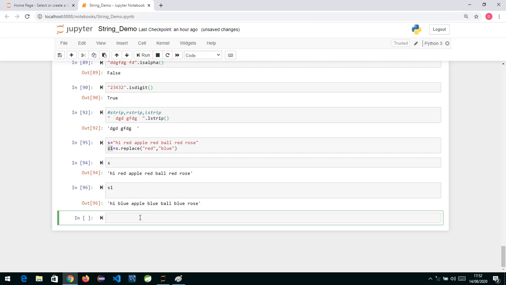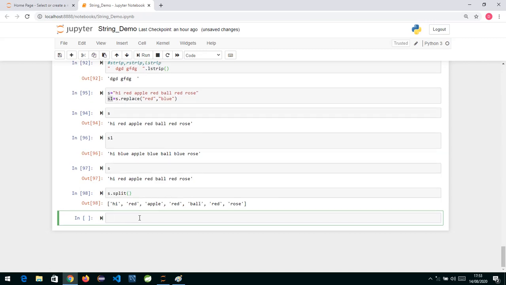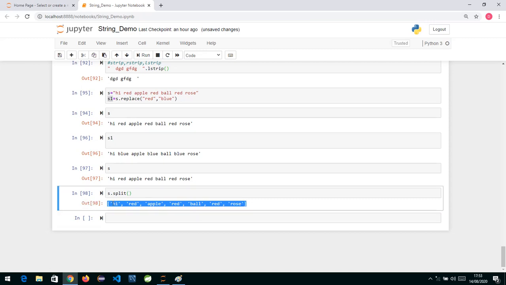Now similarly, we have one more important pair of functions over here, split and join. Now if this is my string s, we have a thing called split. So if I write s.split with empty parentheses, let us check what it is giving us. It is giving us a list, a list of all the words separated.